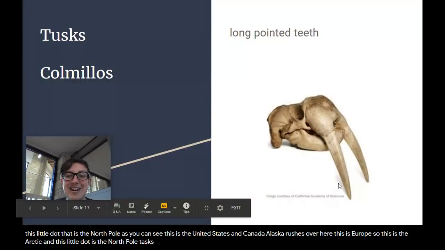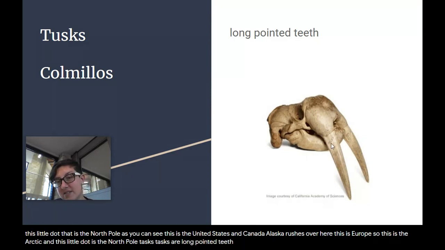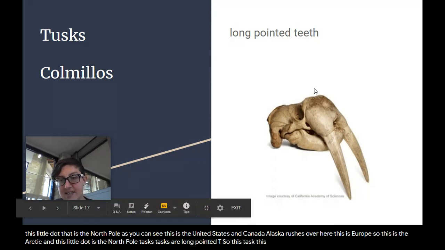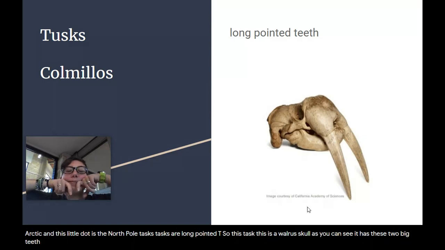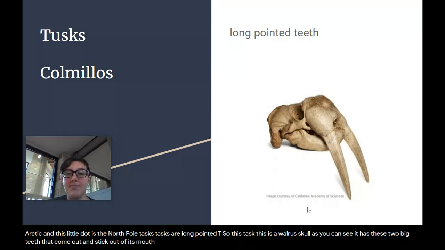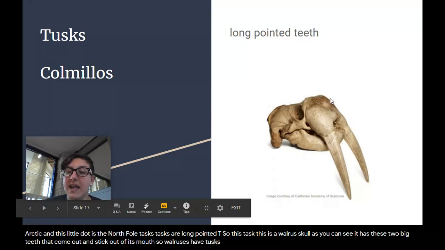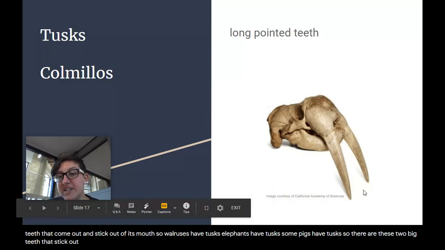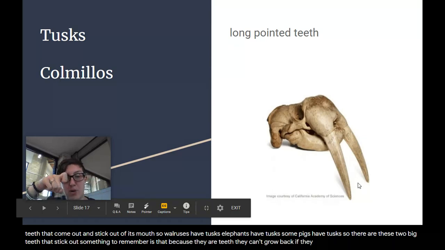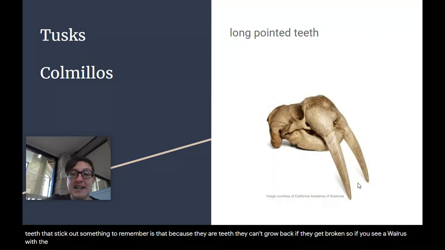Tusks. Tusks are long pointed teeth. So this is a walrus skull. As you can see, it has these two big teeth that come out and stick out of its mouth. So walruses have tusks, elephants have tusks, some pigs have tusks. So there are these two big teeth that stick out. Something to remember is that because they are teeth, they can't grow back if they get broken. So if you see a walrus with a broken tusk, that's it. It can't grow back.